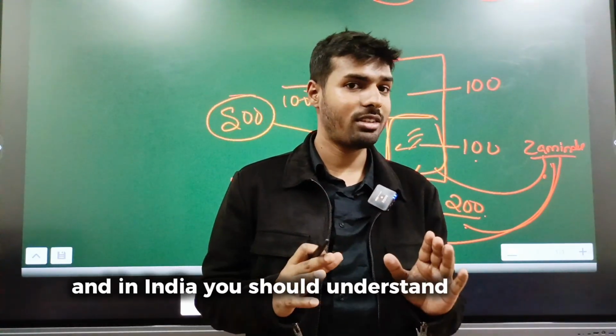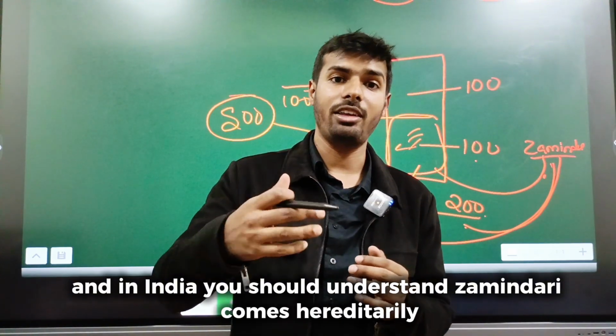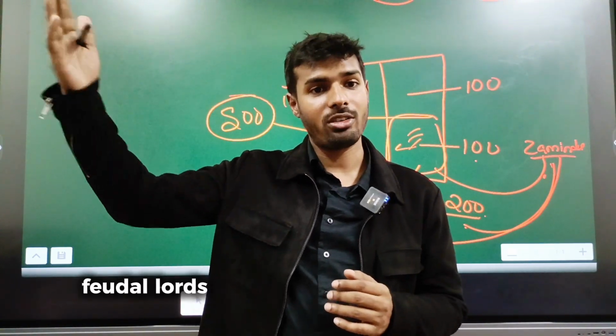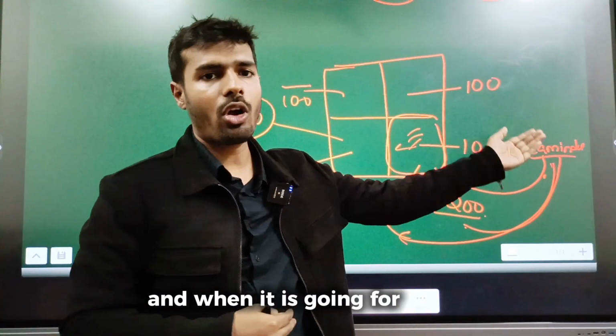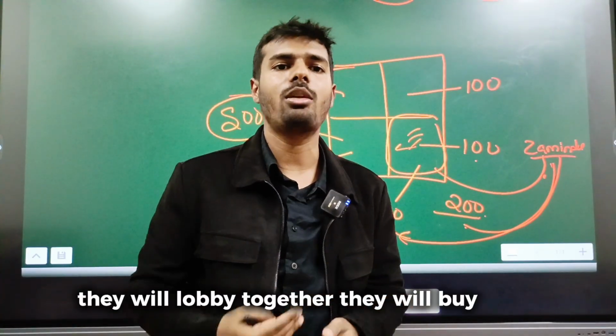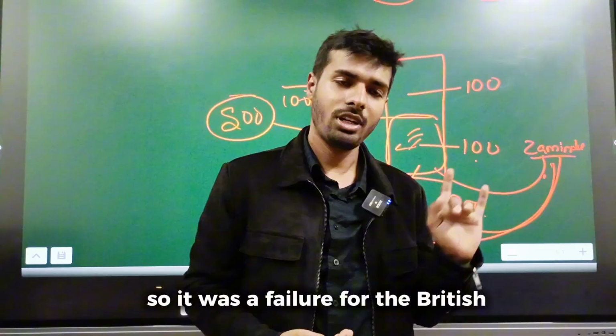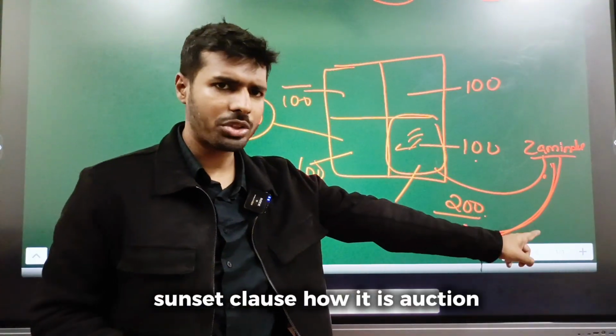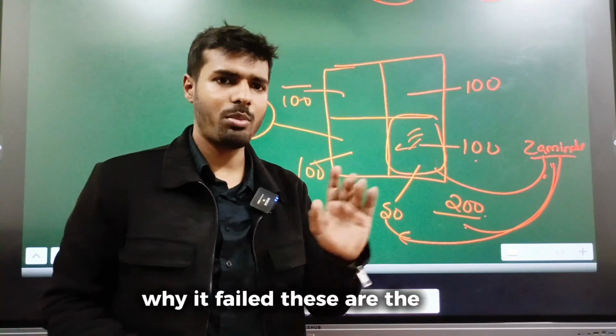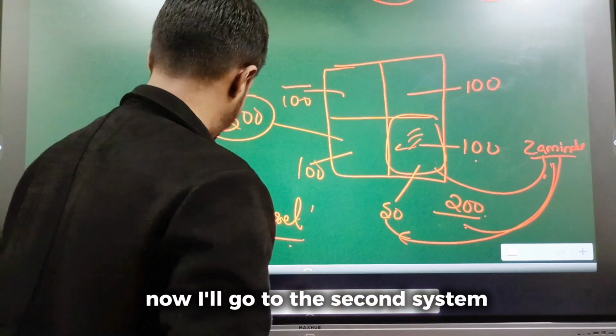And in India you should understand, zamindari comes hereditarily. Upper caste people, feudal lords, they hold the land traditionally for generations. And when it is going for auction, they will lobby together, they will buy it back. So it was a failure for the British. Understand the system, sunset clause, how it is auctioned, why it failed. These are the basics. Now I will move to the second system.